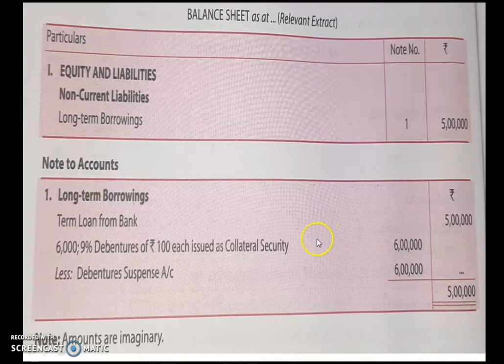Now the same thing you have to show in the balance sheet like this. Equity and liabilities, non-current liabilities, long-term borrowings. Note number 1, 5 lakh. In note number 1, write down long-term borrowings, term loan from the bank. How much is the loan taken from the bank? 5 lakh. After that you have to write down 6,000 9% debentures of rupees 100 each issued as collateral securities.